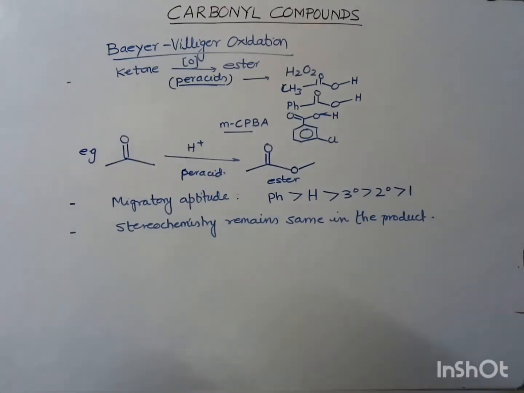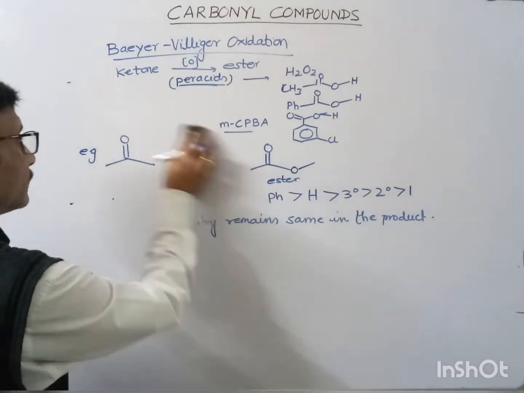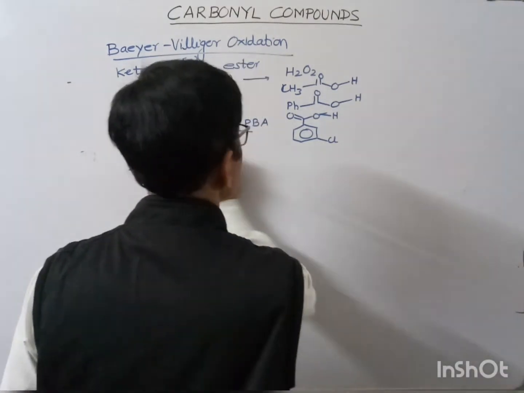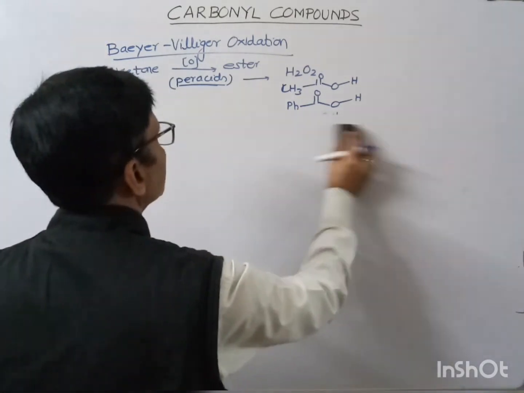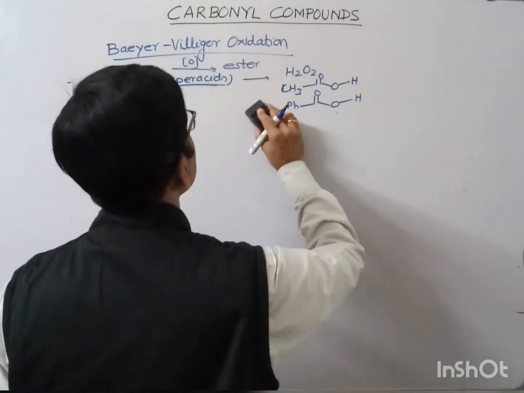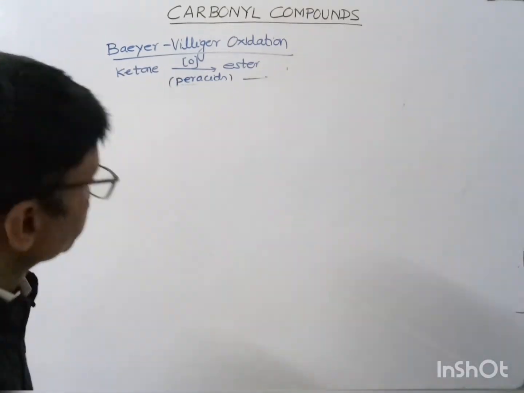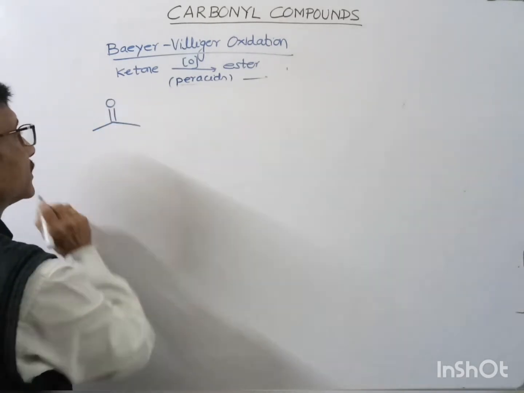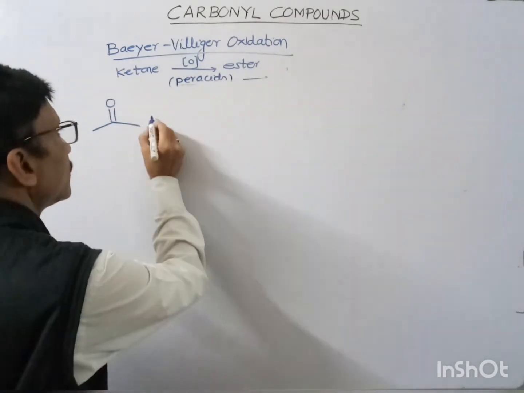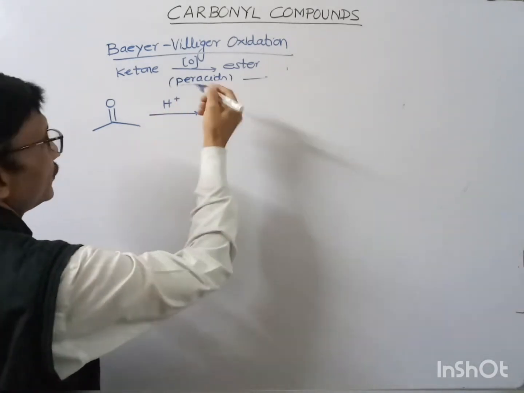Now I should give the mechanism for this. If we have a simple symmetrical type of ketone, first in presence of H plus, we have a per acid.